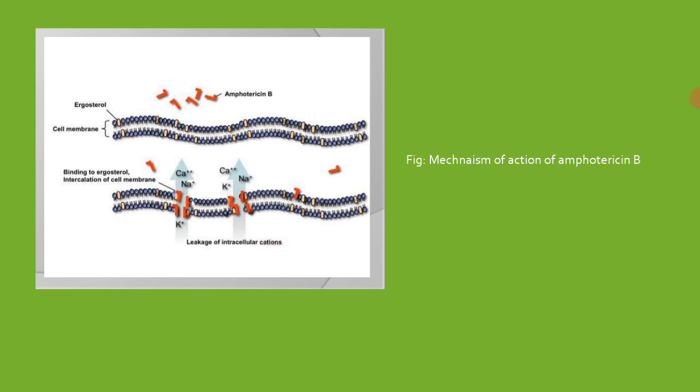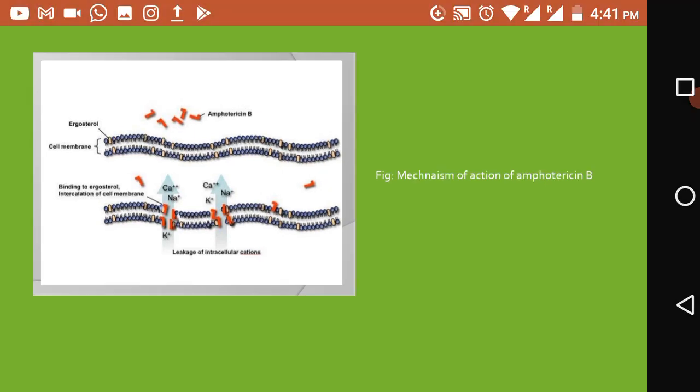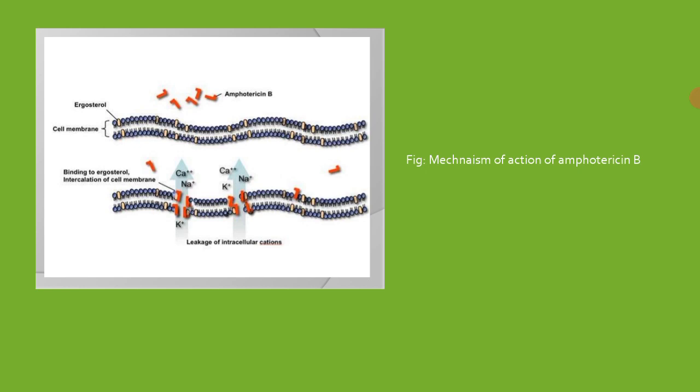Basically, pores will be produced due to this process, and therefore the potassium that was initially present inside to maintain the pH and optimum conditions will get lost from the cell, resulting in the death of the fungal cell.